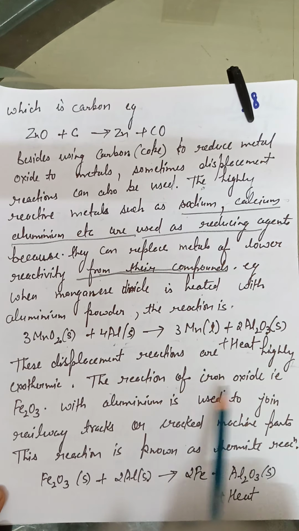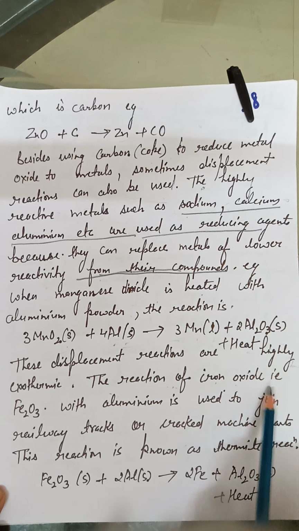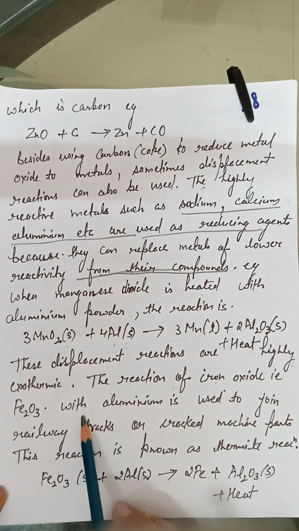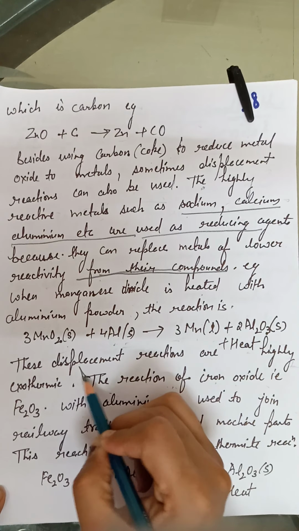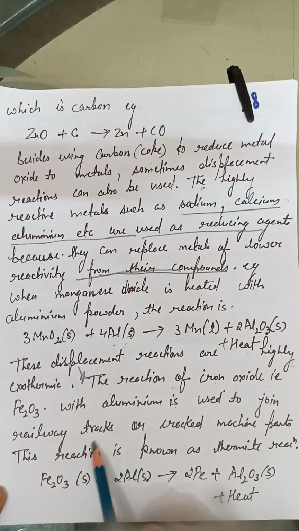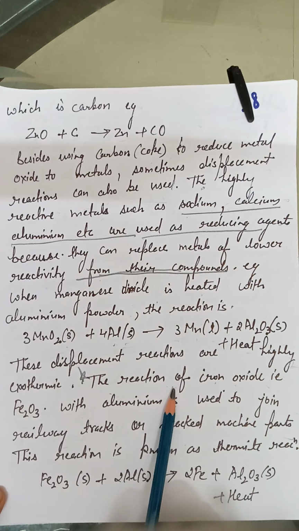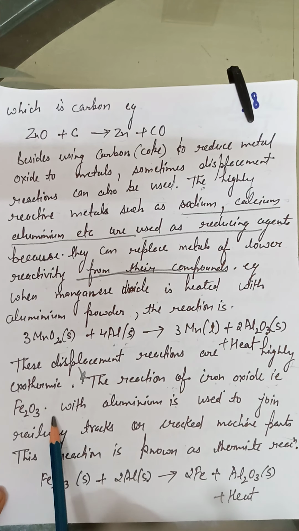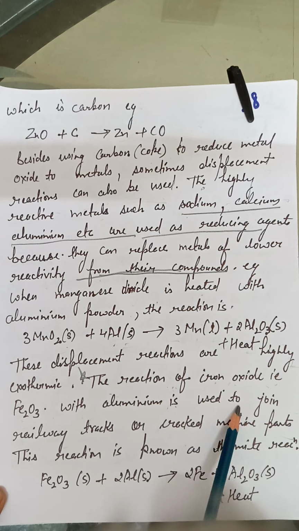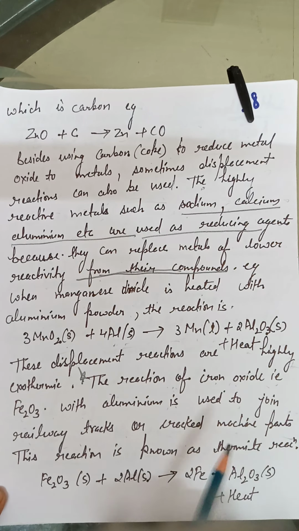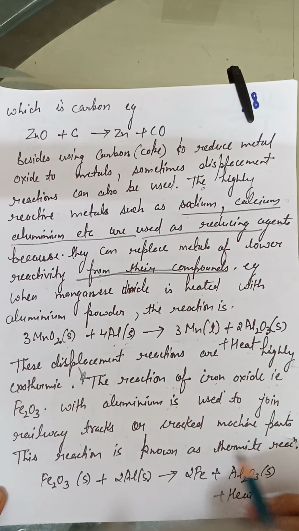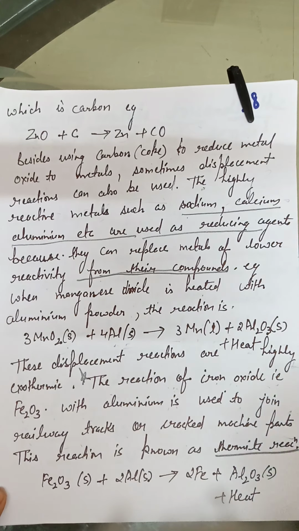The reaction of iron oxide, that is Fe2O3, with aluminium is used to join railway tracks or cracked machine parts. This is a very, very important question: what do we use to join the railway tracks, or to repair cracked machine parts? This main reaction is known as the thermite reaction.